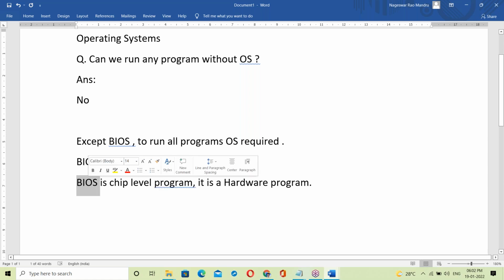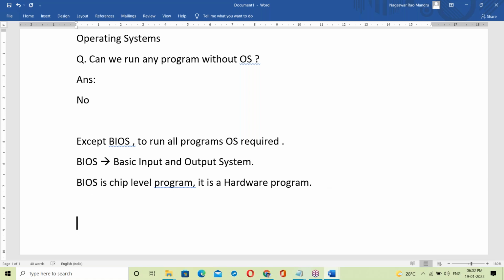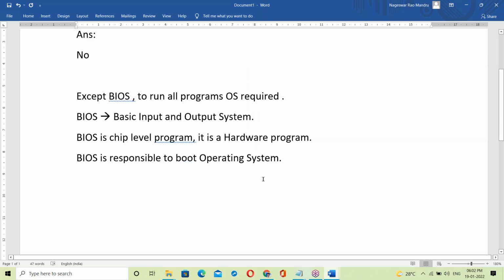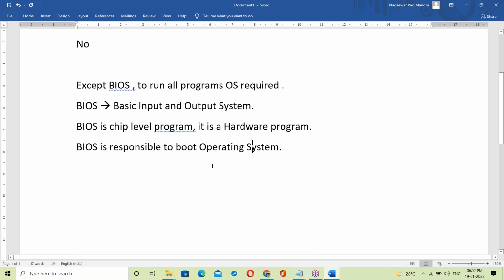What's the purpose of the BIOS program here? BIOS is responsible for booting the operating system. Before the operating system starts, the BIOS program starts first.